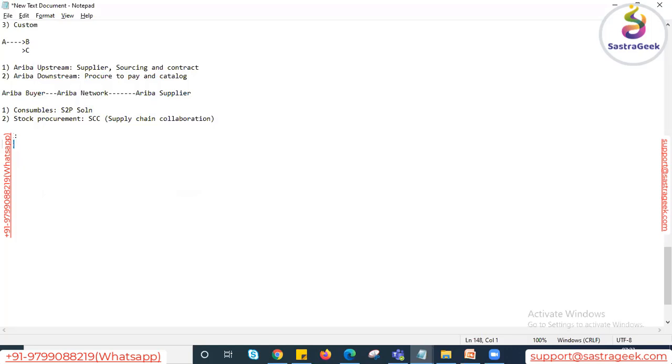CIG has two options. One is direct connectivity, and the second one is mediated connectivity. Mediated connectivity is through PIPO. Yes. So not only that, we can integrate on top of the PIPO. That means we can use PIPO, and on top of this we use the CIG. We will discuss that at a detailed level. In our session we'll cover the CIG part itself, and the activities we need to perform to integrate the SAP system, whether the customer has PIPO or does not have PIPO.